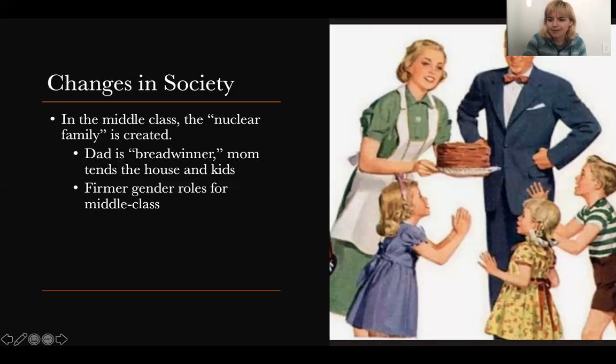Okay. I like this picture. I know it's a little bit later than period 3, 1750 to 1900, but I think it gives a good idea of what this nuclear family looks like. Dad goes off to work every day, wears a suit. All right. He doesn't see his children every day. That's another change. Okay. Mom stays at home and I guess bakes and knits and takes care of little Susie and little Tommy.